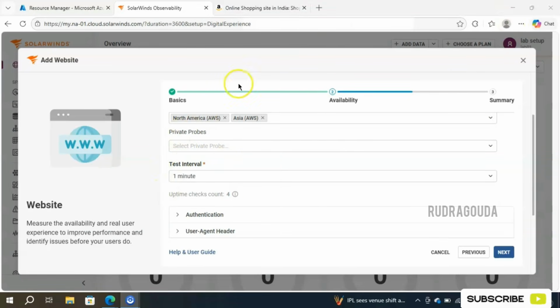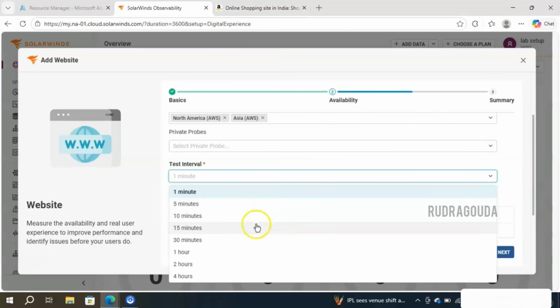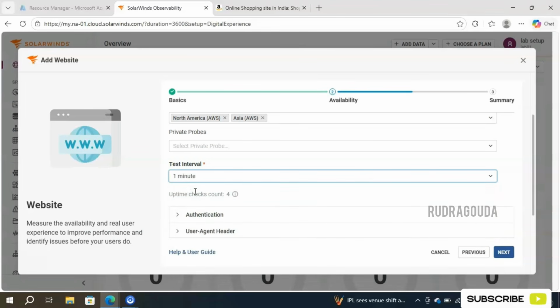After that, this is very important: how often our tool should check the availability of the URL. So it is taking 1 minute here, right? It means for every 1 minute our SolarWinds tool is going to check the availability of the website, and of course it is changeable. If you click on this drop down button, so many options are there. For example, you can change to 5 minutes, 10 minutes, 15 minutes, 30 minutes, 1 hour, 2 hours. According to the need you can change that. For now I'll keep it as 1 minute.